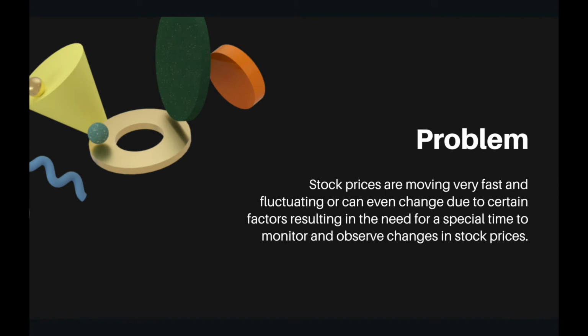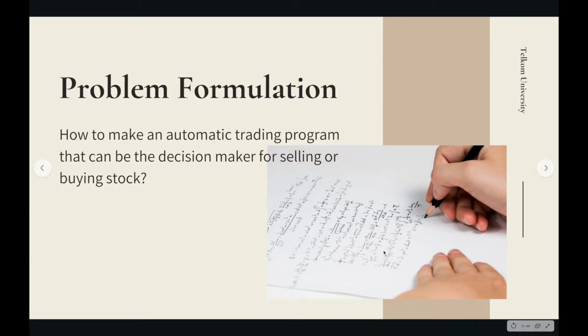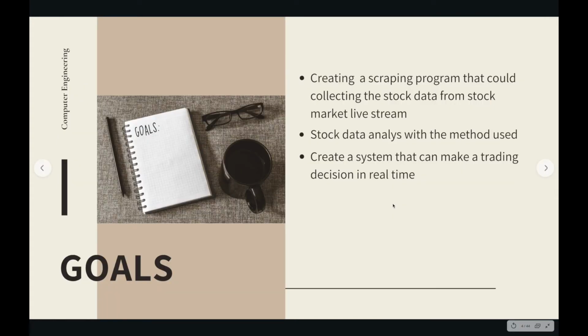The problem of our paper is that stock prices are moving very fast and fluctuating, or can even change due to certain factors, resulting in the need for a special time to monitor and observe changes in stock prices. The problem formulation for our research is how to make an automatic trading program that can be a decision maker for selling or buying stock. The goal of our research is, first, to create a scraping program that can collect stock data from the stock market live stream. The second is stock data analysis with the method that we use. And the third is to create a system that can make a trading decision in real time.